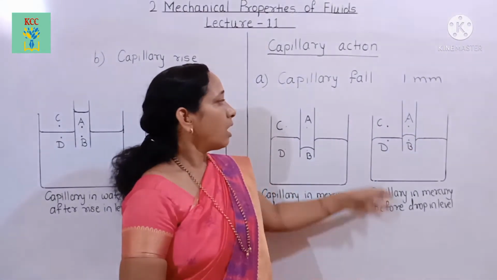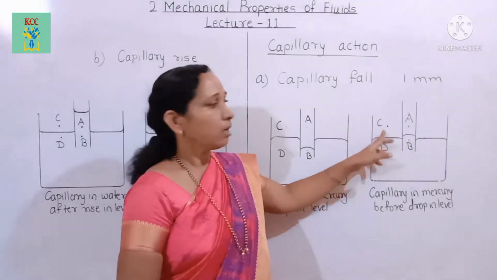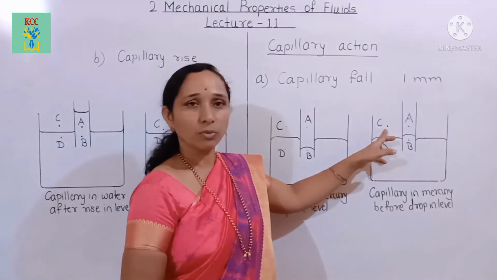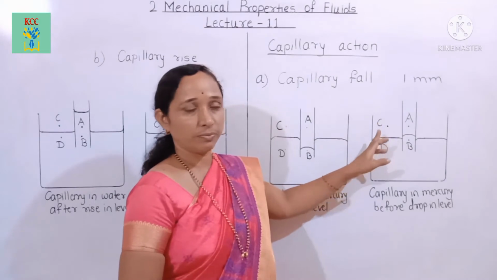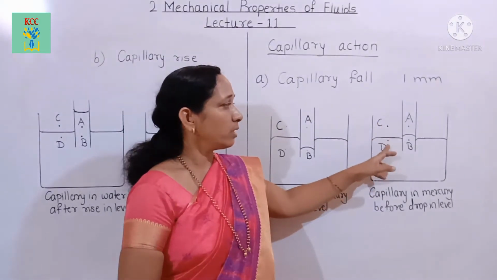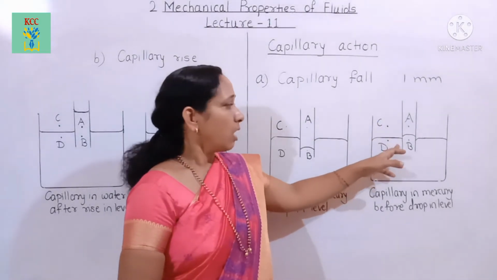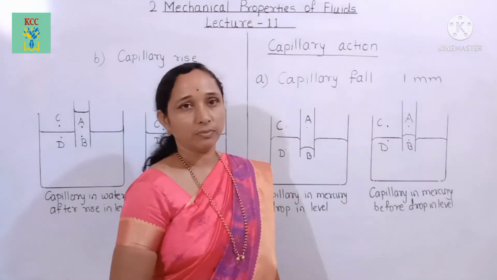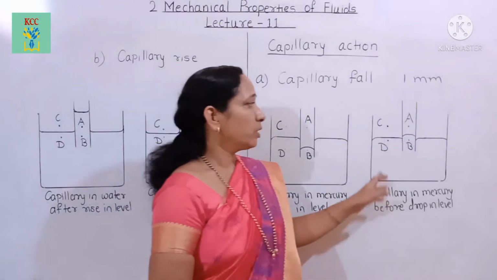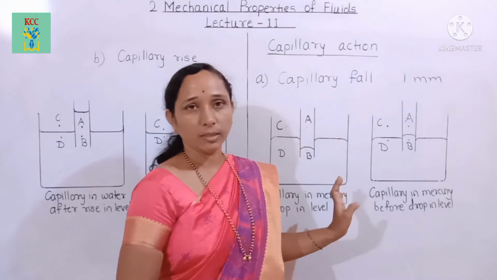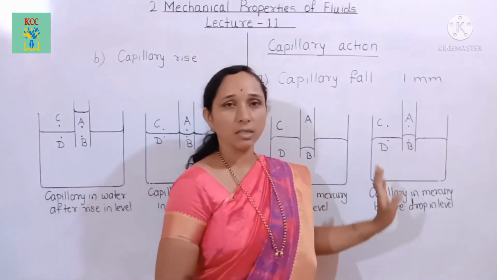Point C is above the liquid level outside the capillary tube, and D is below the liquid level outside the capillary tube. In case of mercury, mercury does not wet the solid. Therefore, the meniscus is convex.